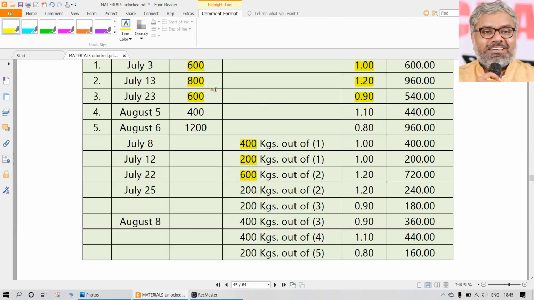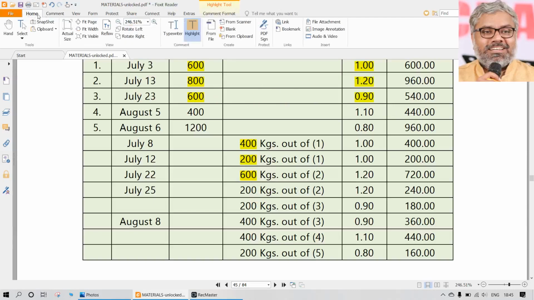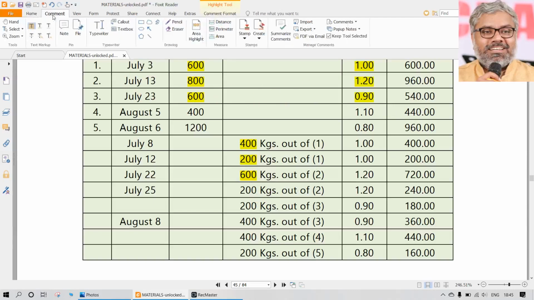So once again, if you remember, 200 at 1.2, what are all the remaining goods here? Issued goods is one thing, remaining goods is how much? So here 200 are available from the purchases of July 13th at the rate of 1.2. We have not issued them at 1.2.